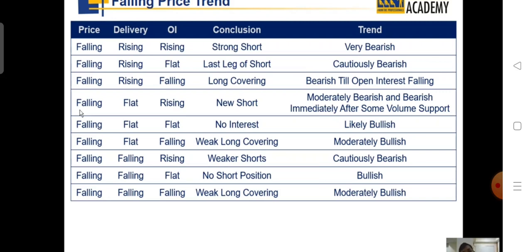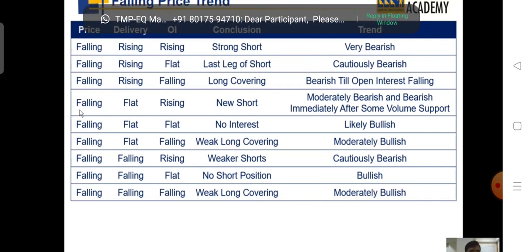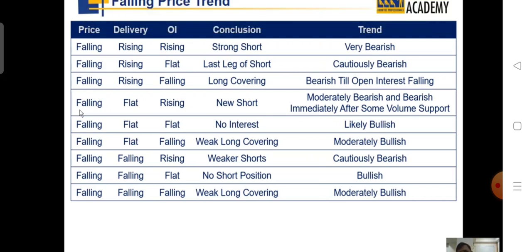Second case, price is falling, delivery is rising. A lot of people have given delivery at the end of the day, but the open interest is flat. That means people are not comfortable building positions in derivatives. They are ready to give delivery. So for the long term, that stock may be bad, but for the immediate term, unless we see open interest increase while the price is going down, it is a case of cautious bearishness.